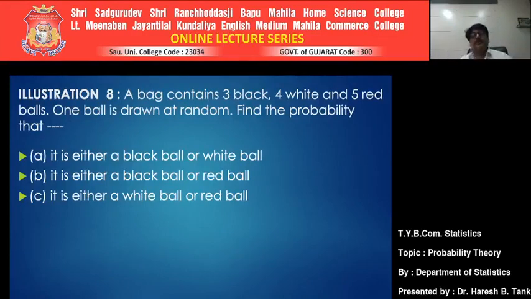Let us have one more example. A bag contains 3 black, 4 white and 5 red balls. One ball is drawn at random. What is the probability that it is either a black or white ball? The second question is, it is either a black or red. The third question is, it is either a white or red ball. Let us see it one by one.